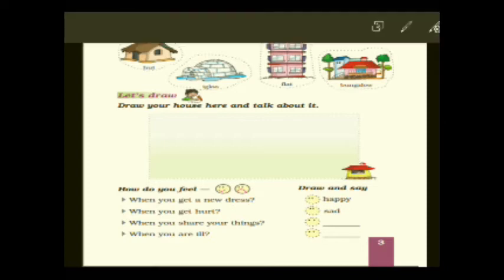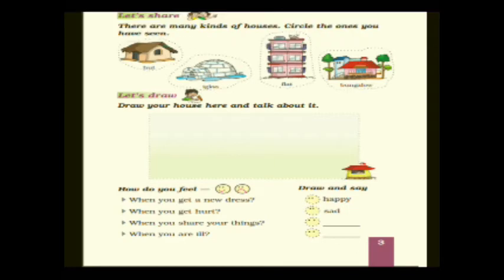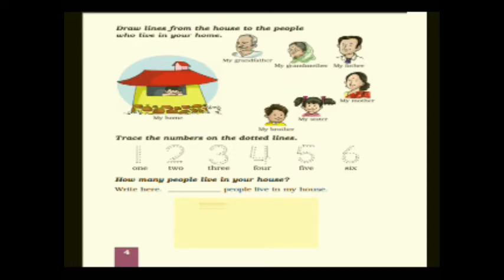Moving to the next one. Draw lines from the house to the people who live in your home. Okay, so now here, how many people are living in your home? So you have to draw a line. So here, my grandfather. Second one is my grandmother. Number 3, my father. Then my mother. Then my sister. My brother. So here there are 6 members. The image is shown in this picture, and a beautiful house.